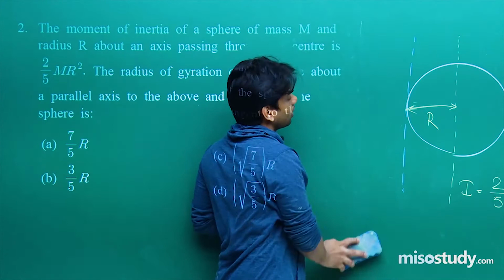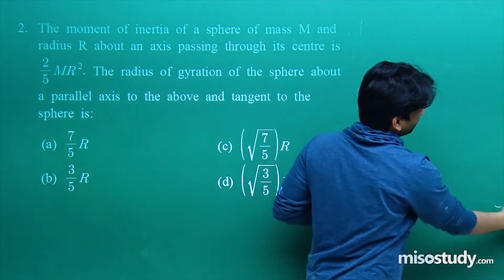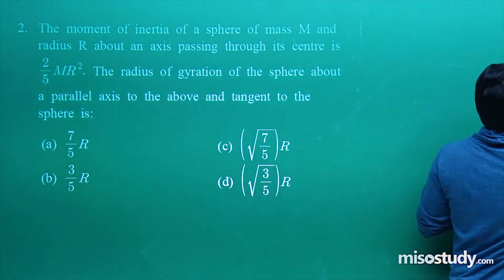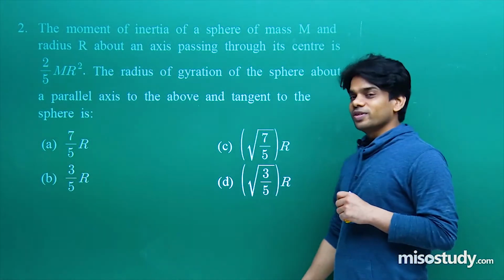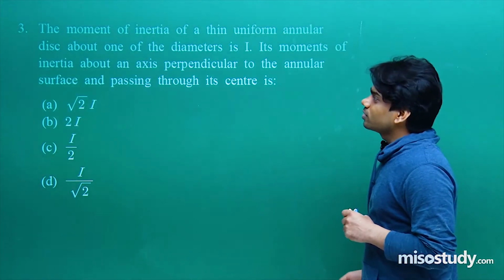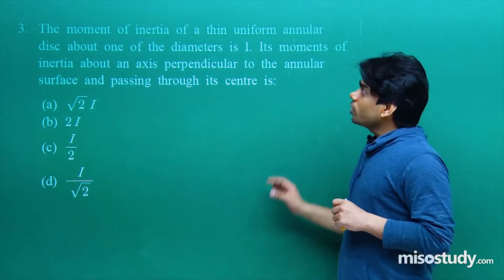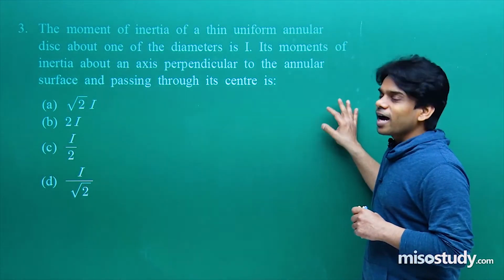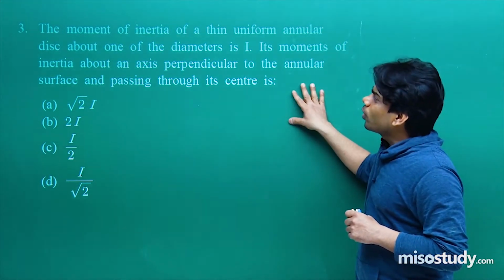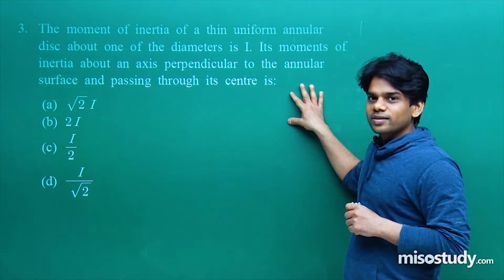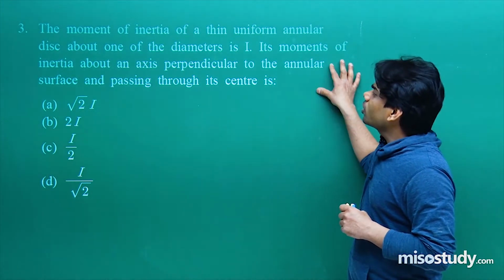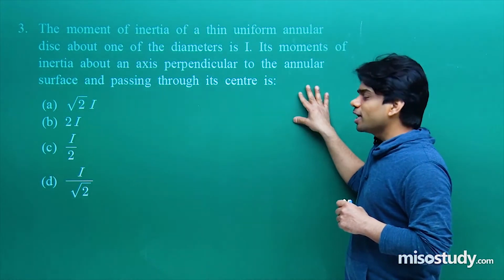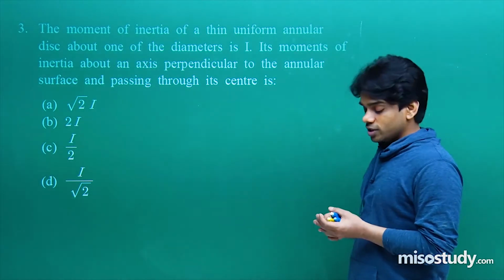Do remember how to apply the theorem of parallel axis and perpendicular axis theorem. You should know how to apply them and on which objects they are applicable and how they have to be used. Next question, third question. The moment of inertia of a thin uniform annular disc about one of the diameters is I. It's given that about one of the diameters, the moment of inertia of a thin annular disc is I. Its moment of inertia about an axis perpendicular to the annular surface and passing through its center is,